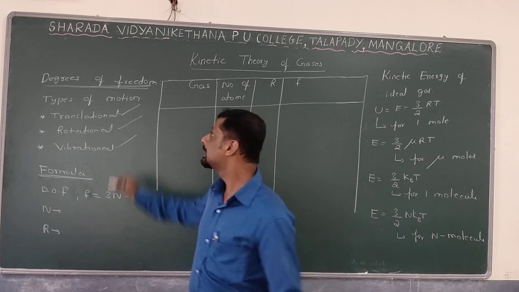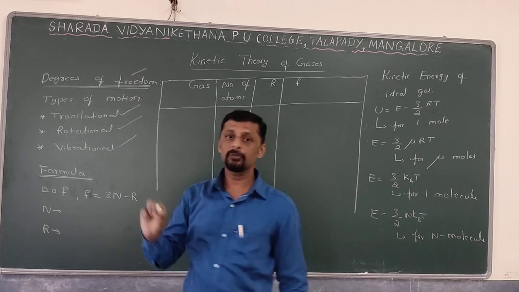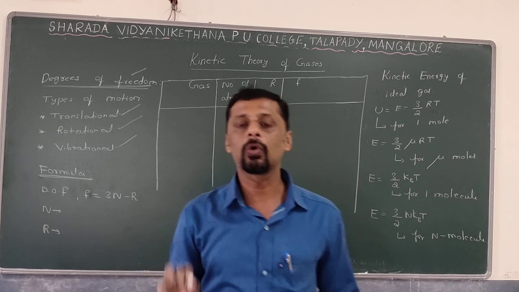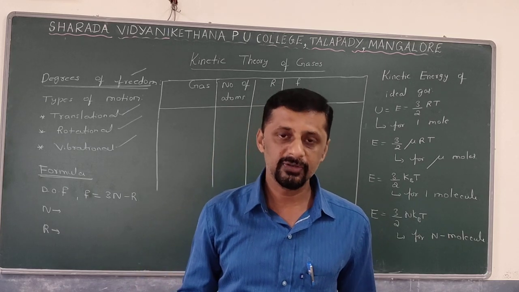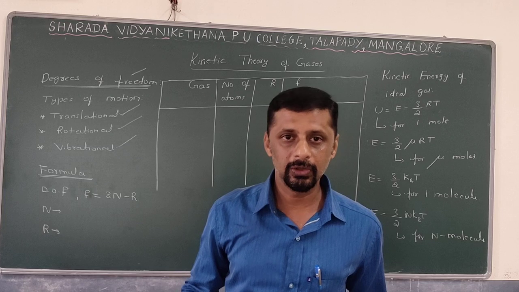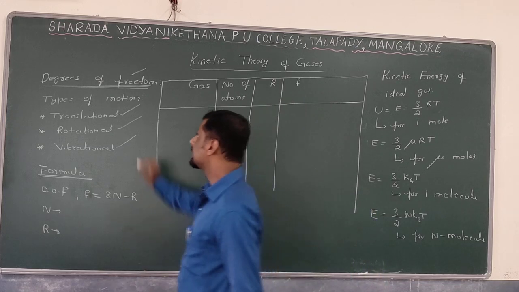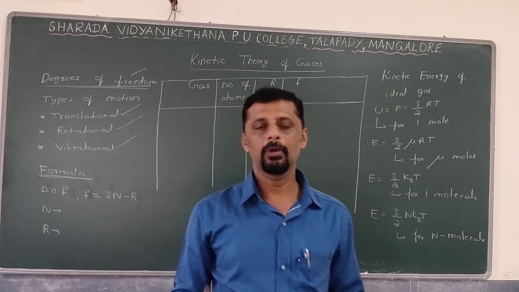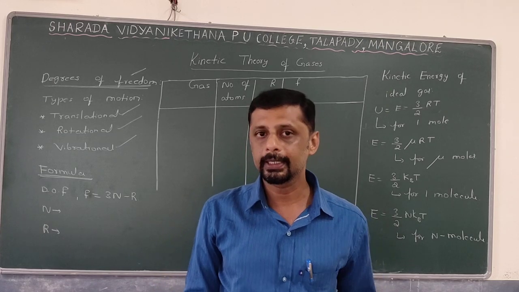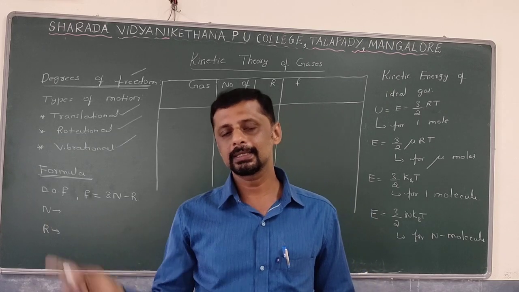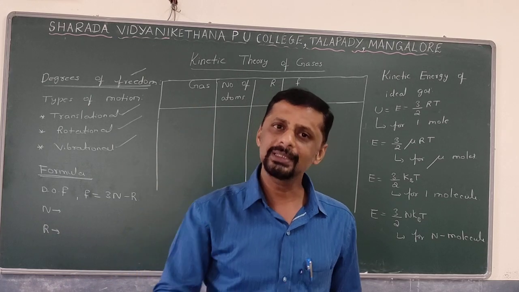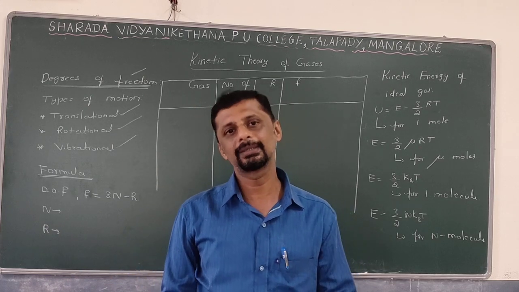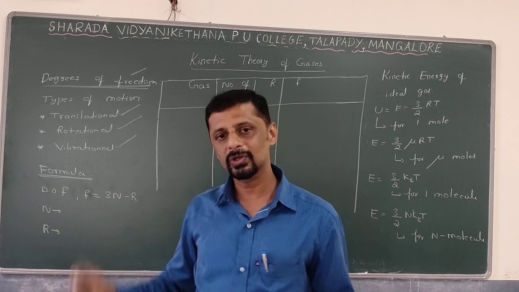For example, if there is a gas which consists of only a single atom, it can move along the x-axis, y-axis, and z-axis. Then how many coordinates are required? 3. Therefore, degrees of freedom is also equal to 3.